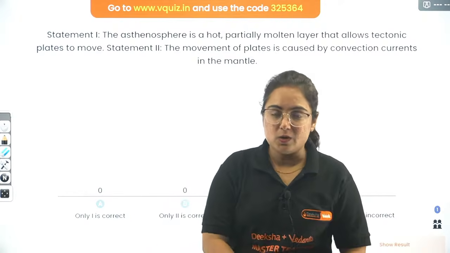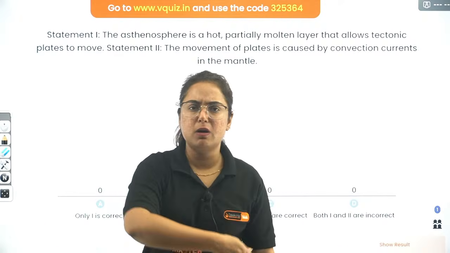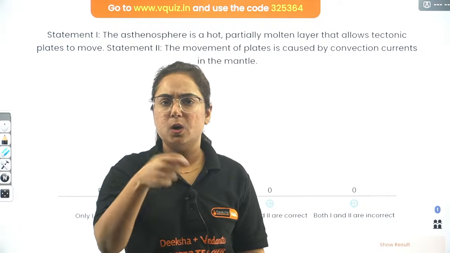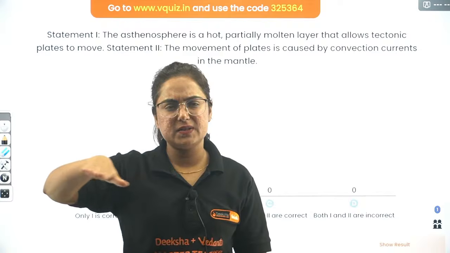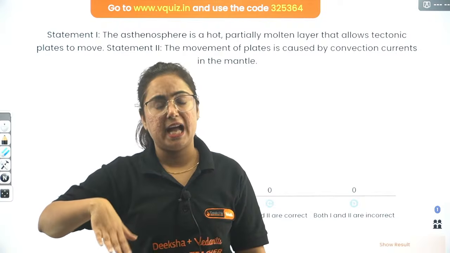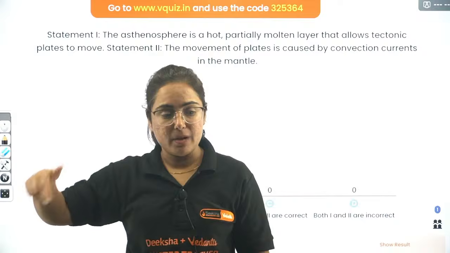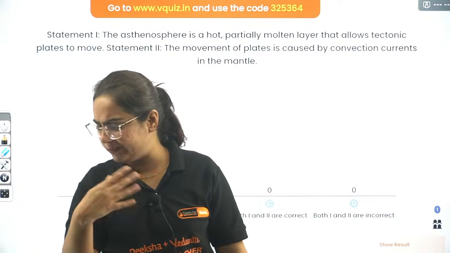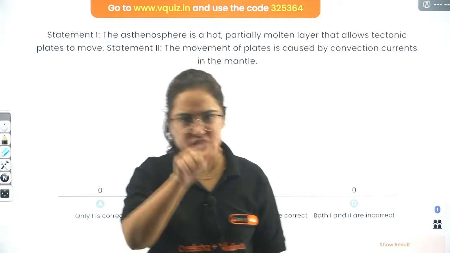Why? See, there is a river. You just throw a block of wood over the river. Will you see that it is floating? Yes. And if you are thinking, ma'am, are we floating on the mantle likewise? Yes. Actually, we can't figure out the speed, but actually, yes.